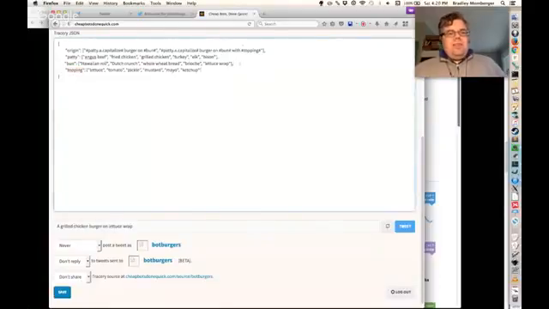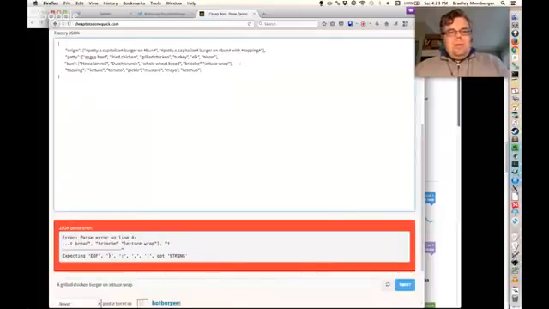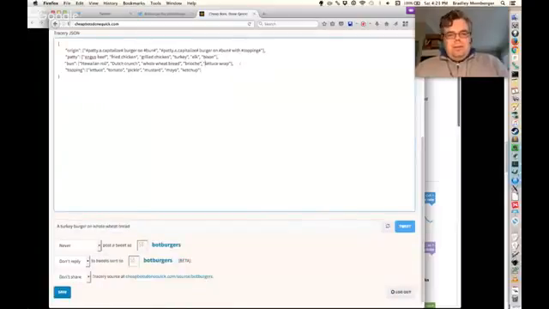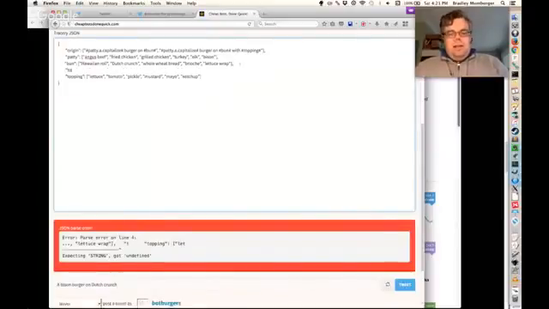So maybe instead of a patty on bun, we could say a patty with topping on bun, or perhaps bun holding a patty and toppings.